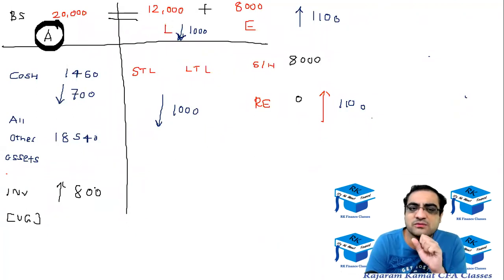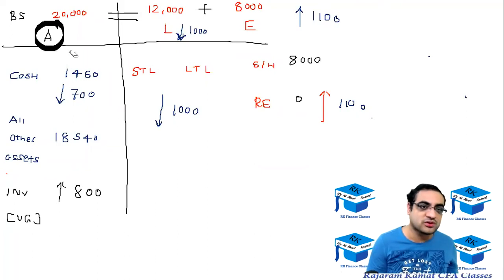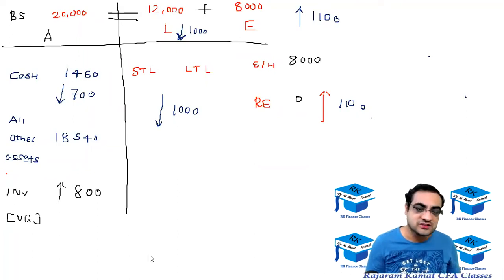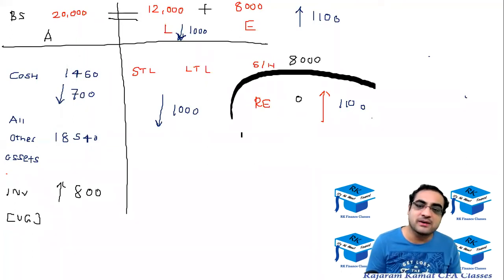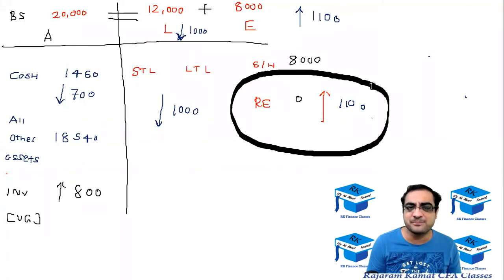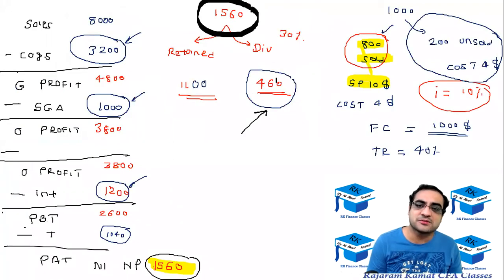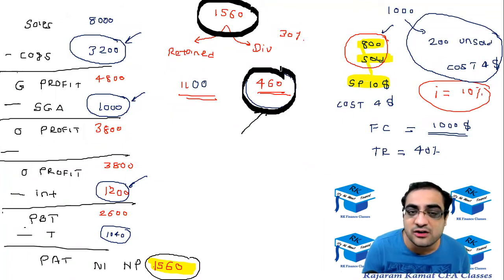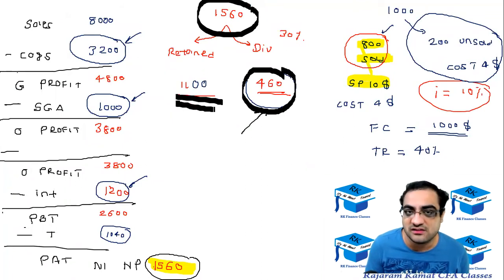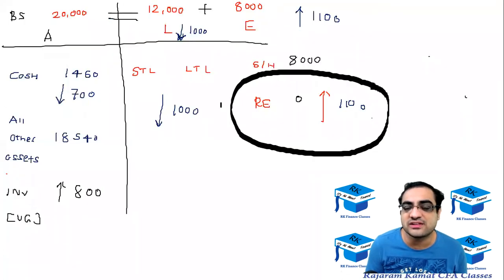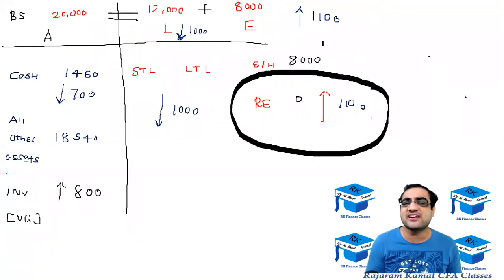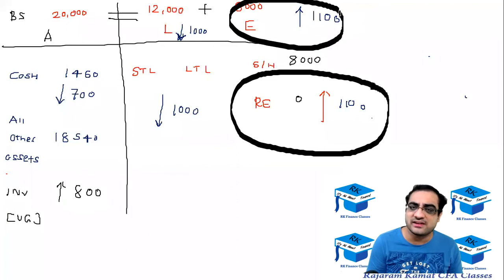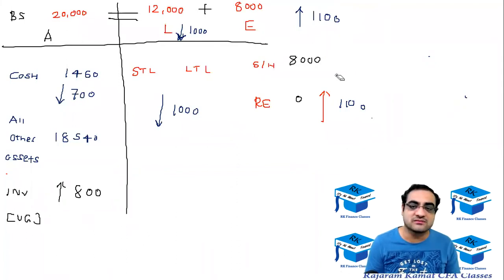Okay, so rest everything has been taken care of. So now let's look at the 4 changes one more time. The first one was retained earning going up by $1,100. How did we get it? Profit था 1560 का, उसमें से dividend pay किया 460 का. So $1,100 का profit retain किया, and that's the reason the retained earning was increasing by 1,100. Retained earning is a part of equity, so equity will increase by 1,100. That was part 1.